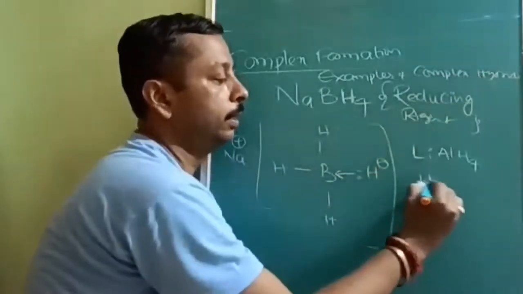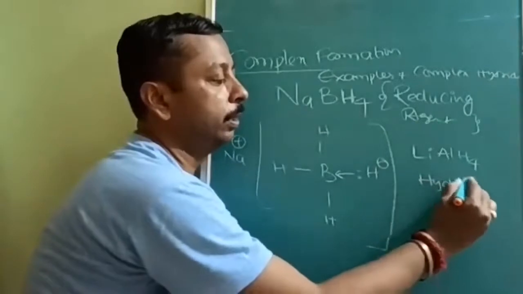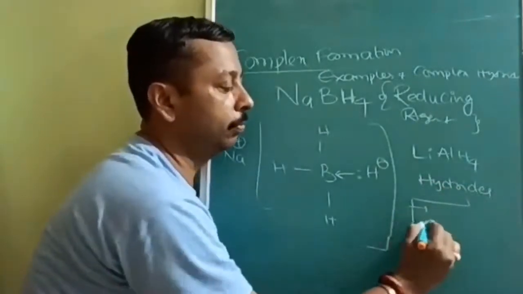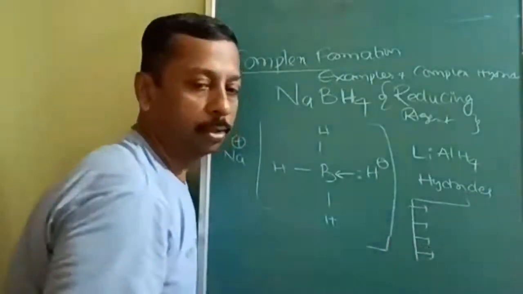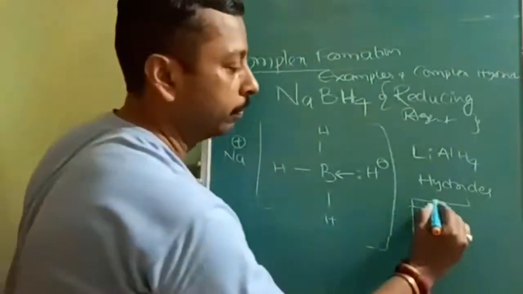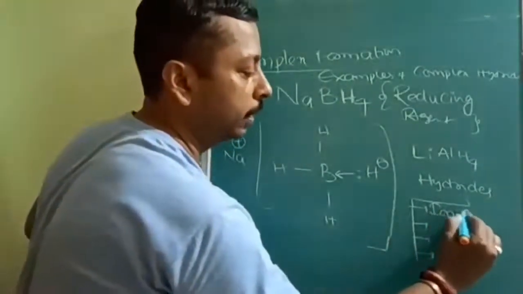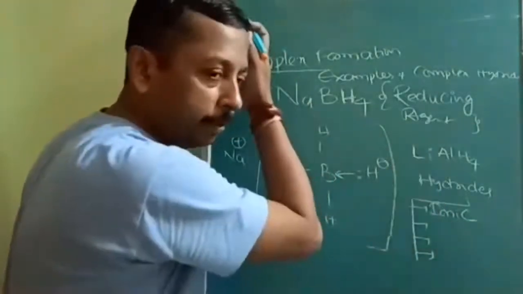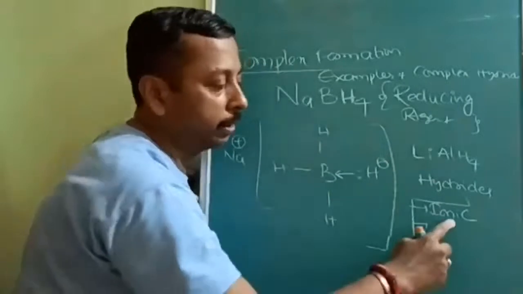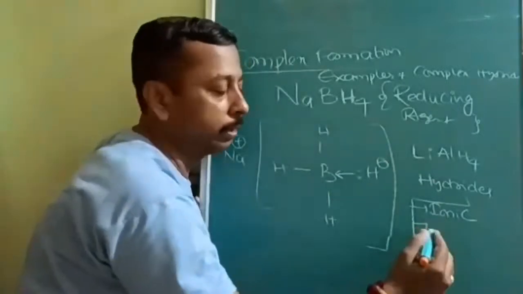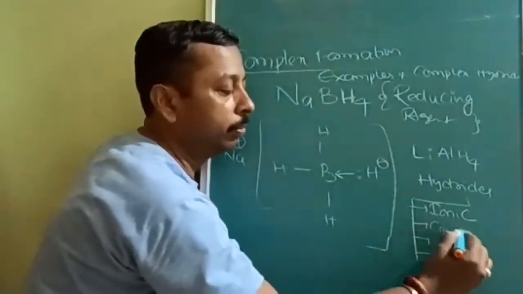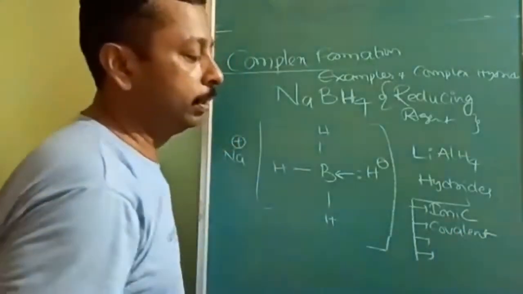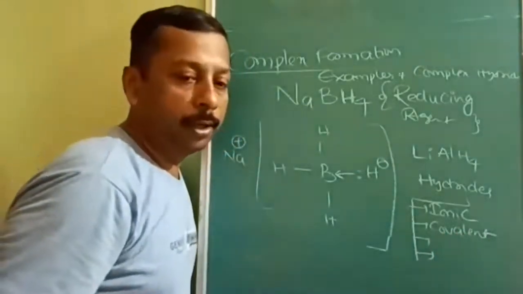Hydrides we have already completed in the hydrogen chapter. Hydrides are how many types? Four types. First one is ionic or saline hydride, where alkali metals and alkaline earth metals form the ionic hydride. Second one is covalent hydride, formed by P block non-metals.